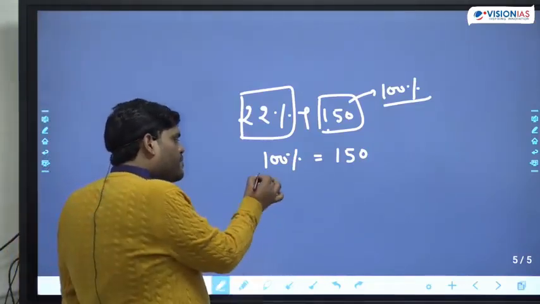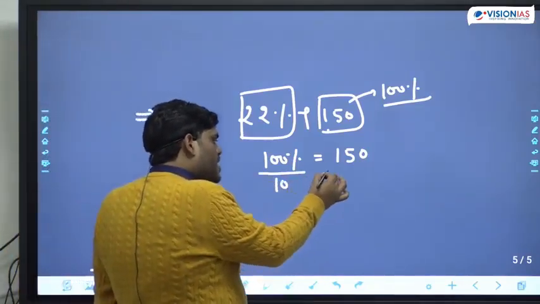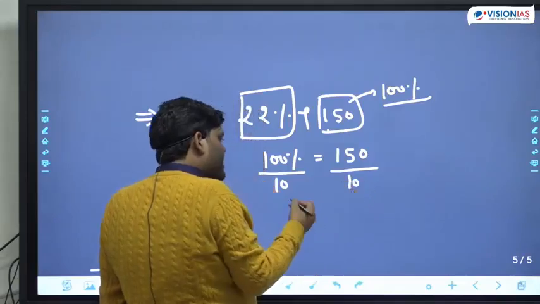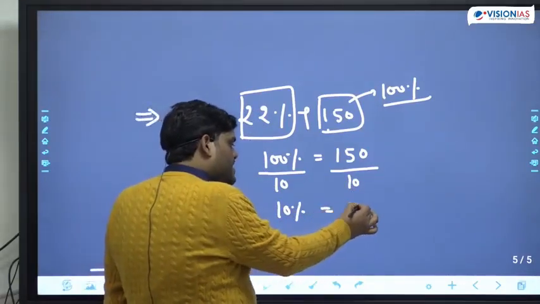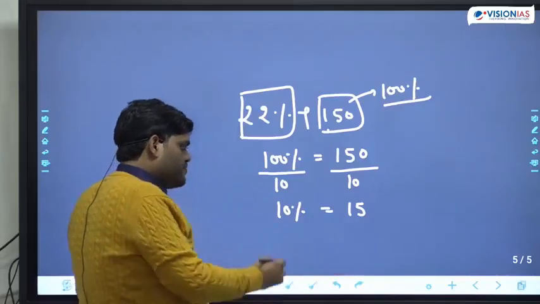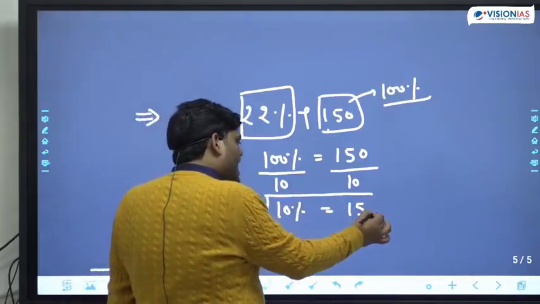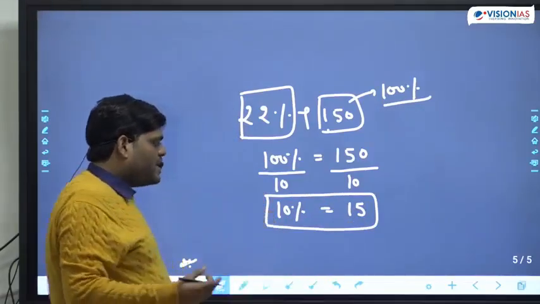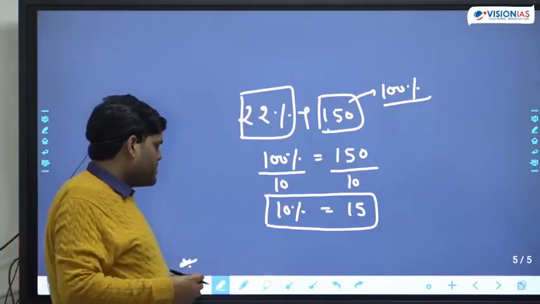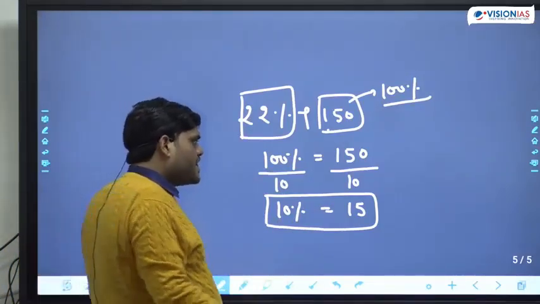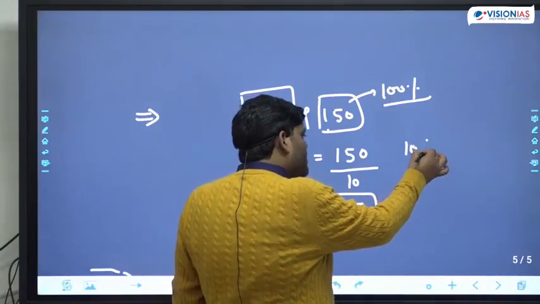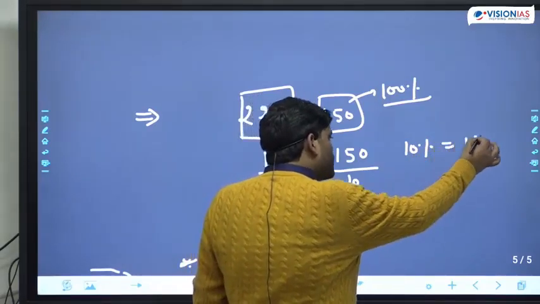Now, if we divide both sides by 10, 100% becomes 10% and 150 becomes 15. This is the first result we have. And why we have divided by 10 only, I will tell you, just wait for some time. 10% is equal to 15.